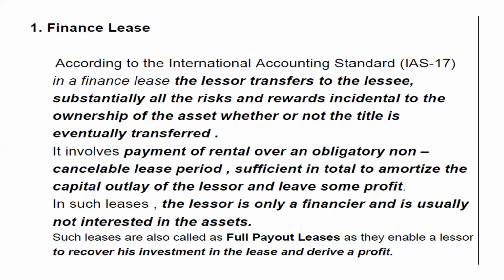When the exclusive power of using the asset lies with the lessee, the lessee has certain responsibilities in this financial lease. Being the possessor of the asset, he has to maintain it; the cost of maintenance and repair of the asset lies with the lessee.